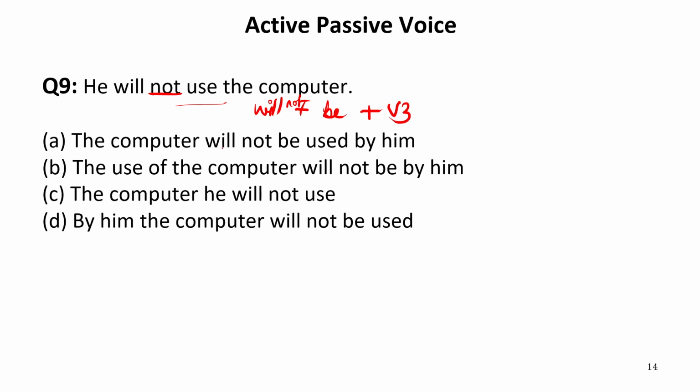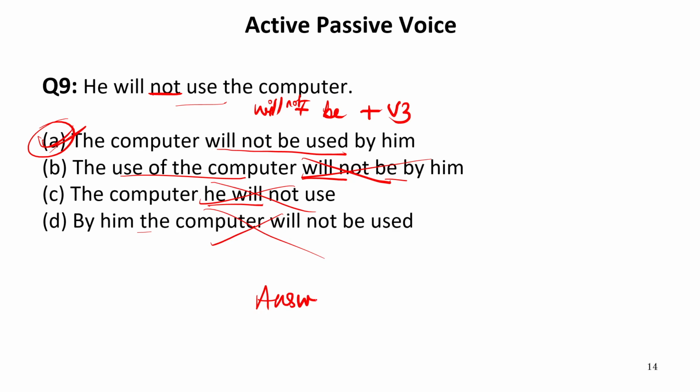In the first option, it is written "will not be used." The computer will not be used by him. Second, "use of the computer will not be." This will be incorrect. "He will not use." Again incorrect. "By him, the computer." Not correct. Only the first option is the required option. So our answer is A, which is: the computer will not be used by him. This will be the correct passive voice of this sentence. Now let us move to the next one.